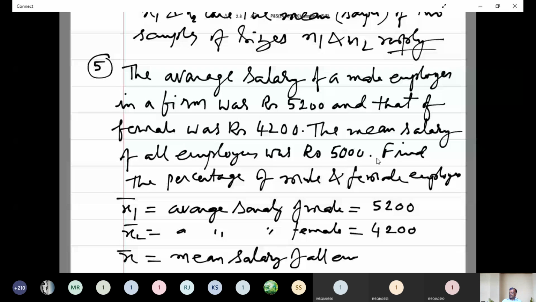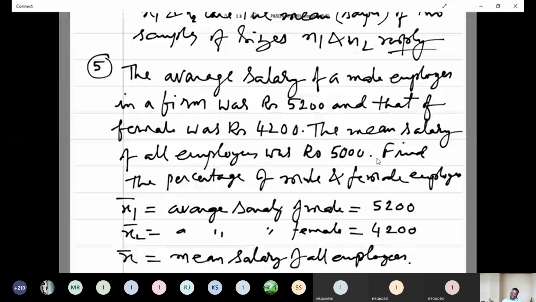That is nothing but the combined mean. Now we shall move to the next page.